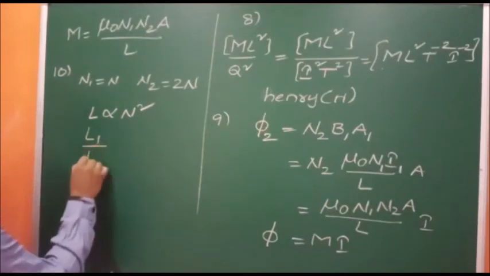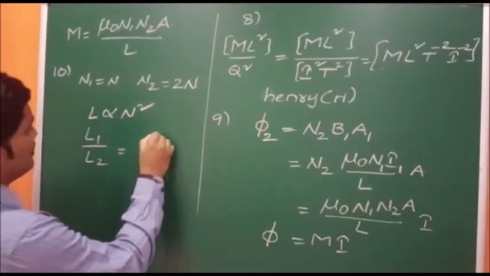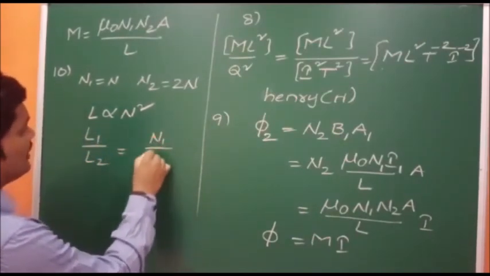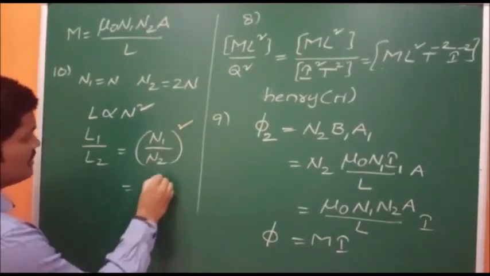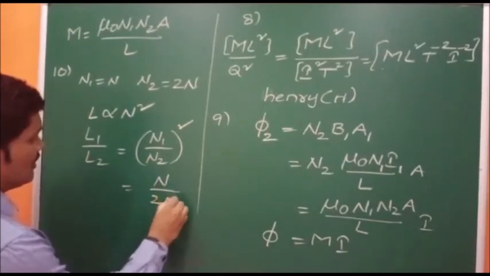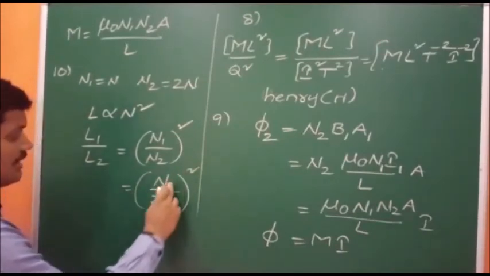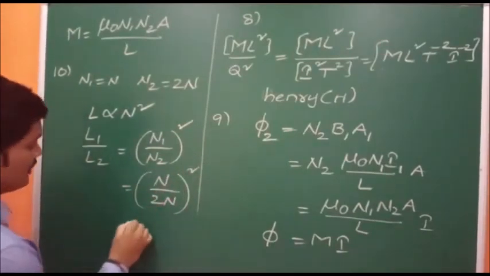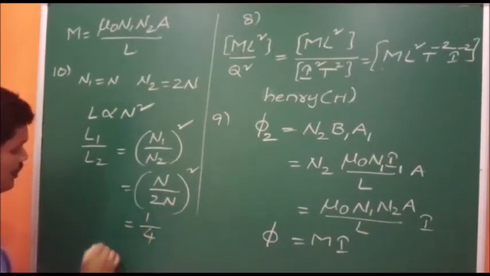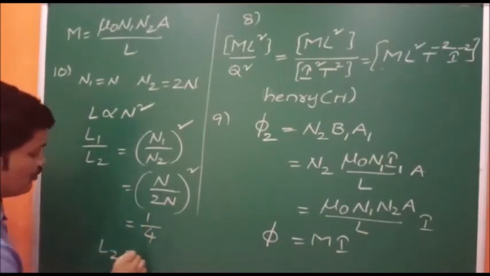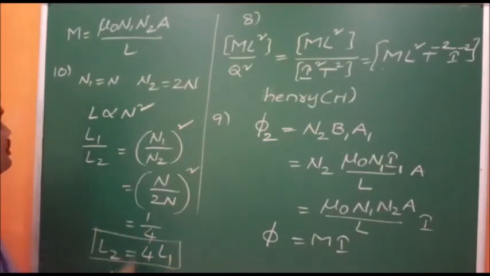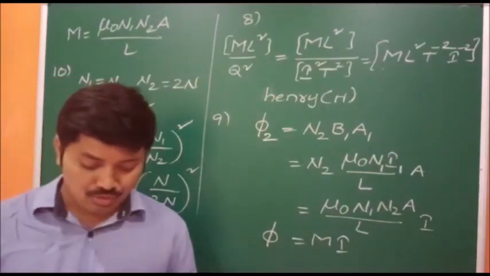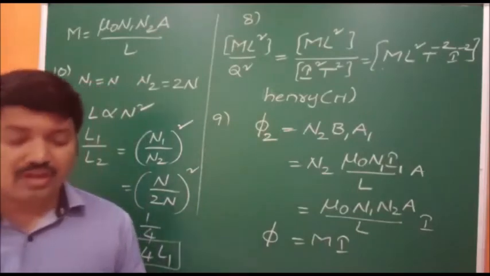So L1 by L2 can be written as N1 by N2 whole square. So that is N by 2n whole square. Here n will cancel. Then you will get that as 1 by 4. Then L2 will be 4L1. Okay. So how many times did it become? 4 times. So the answer is quadrupled.